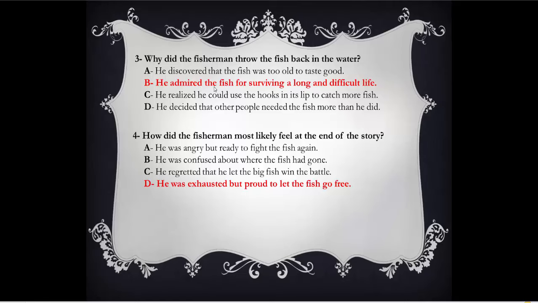B, he admired the fish. He liked the fish for surviving a long and difficult life. C, he realized he could use the hooks in its lip to catch more fish. Again, there was no mention of catching more fish. The text focuses on this fish. D, he decided that other people needed the fish more than he did. The text mentioned nothing about other people. It's only about this fisherman and this fish.